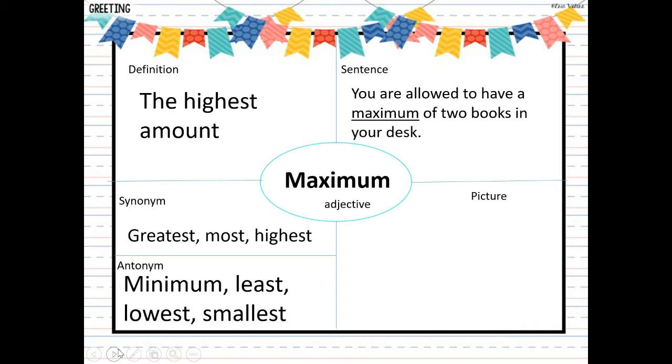Opposites or antonyms would be minimum, which is our next word, least, lowest, smallest. So the opposite of greatest is least, opposite of most is lowest, opposite of highest, smallest. So you're going to be looking at small amounts as the opposite for maximum. All right, so max is the most or the highest amount. You are allowed to have a maximum of 2 books in your desk. Synonyms are greatest, most, highest. Antonyms, minimum, least, lowest, smallest.